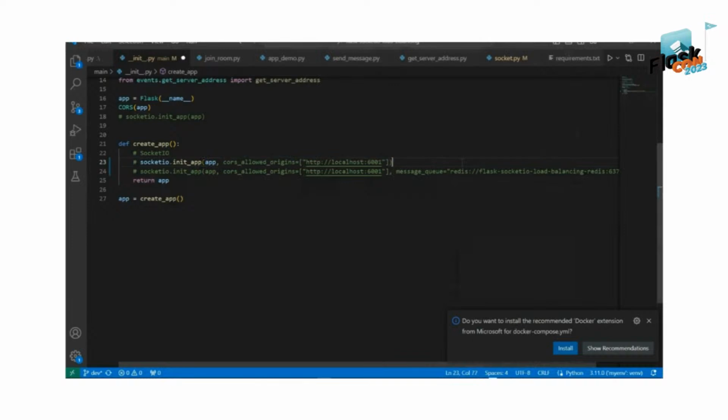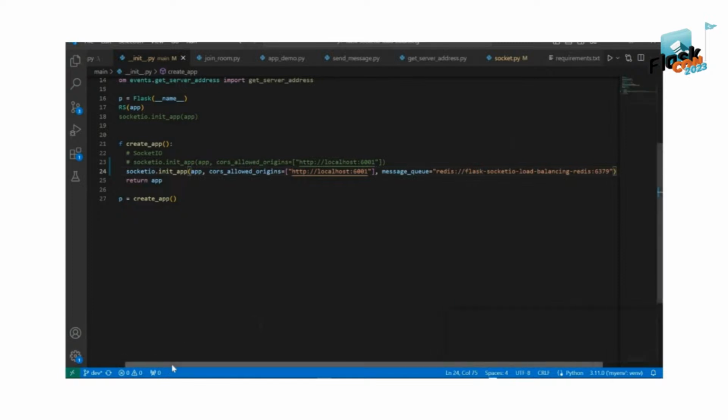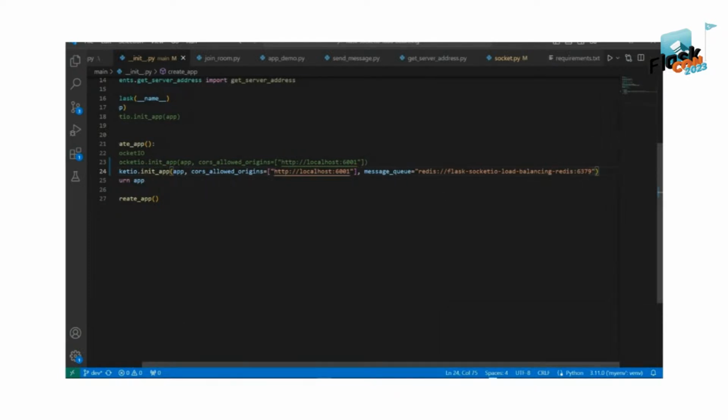So uncomment this and uncomment this. So as you see, now we included message queue Redis, and this is the address of our Redis container, right? Flask SocketIO load balancing Redis and the port number.